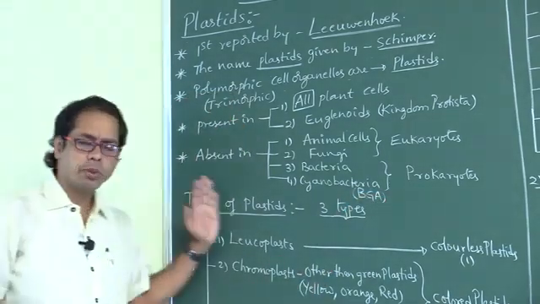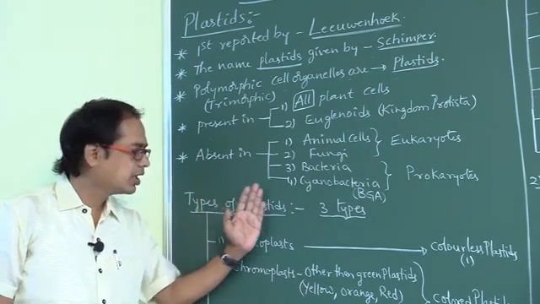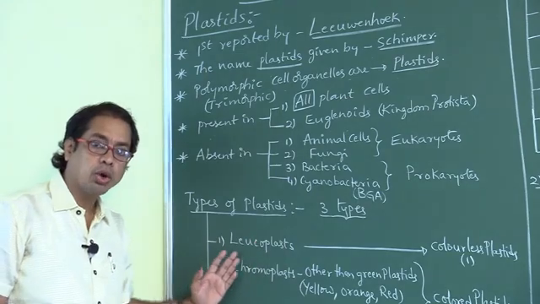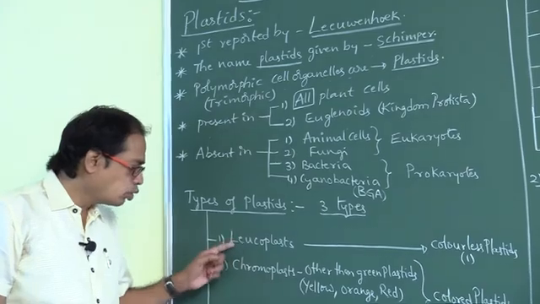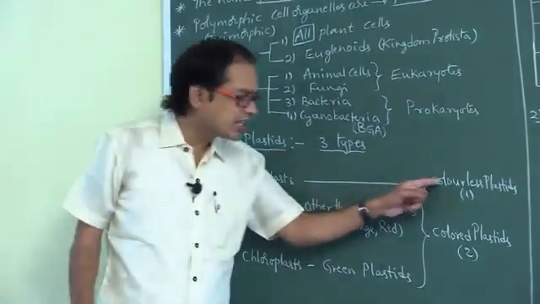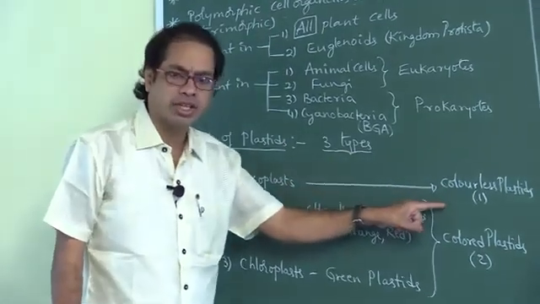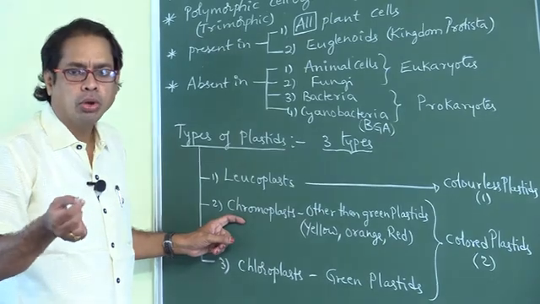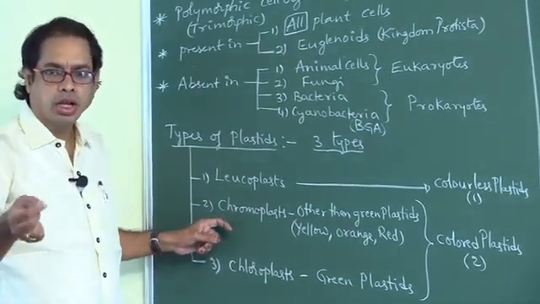Types of plastids. How many types? Three types. One is leucoplast, second chromoplast, third chloroplast. Leucoplasts are colorless plastids. Chromo means color, like chromosomes, colored bodies.